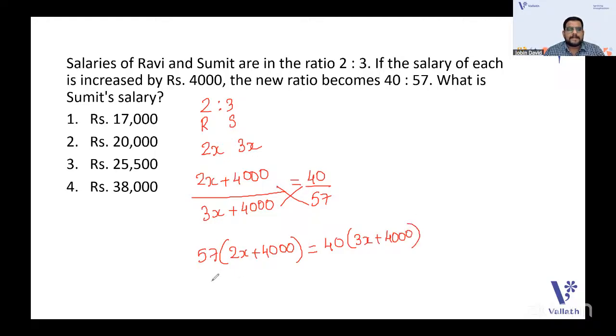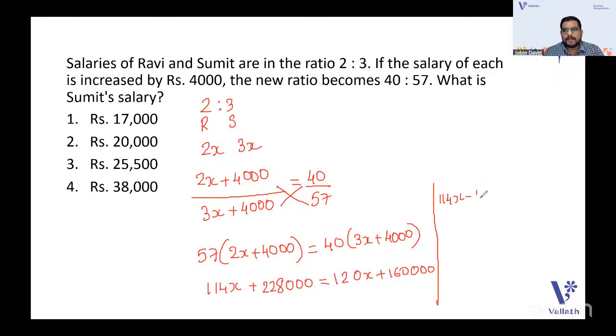Multiplying, 57 into 2 is 114x plus 228,000 is equal to 120x plus 160,000.